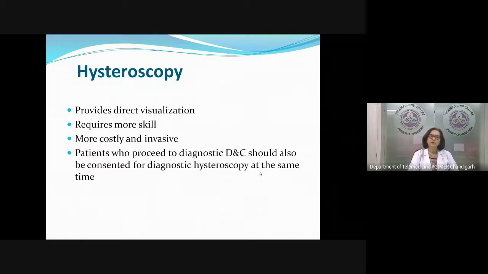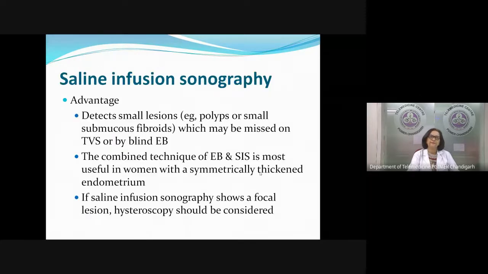Yes, it is a very good modality because we can directly see the entire endometrial cavity, but we know it requires more skill, is more costly, more invasive, and most of us are doing it under anesthesia. So it requires the OT time also. So even when it is very good, it is more expensive. But it is said that if you are planning to do a diagnostic D&C, it is better to combine it with hysteroscopy so that we get the full advantage of the visualization of the endometrial cavity.